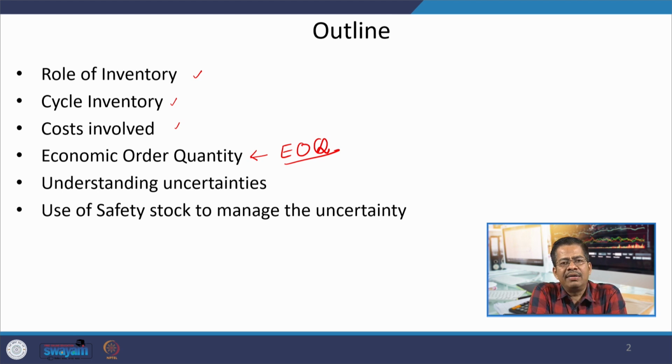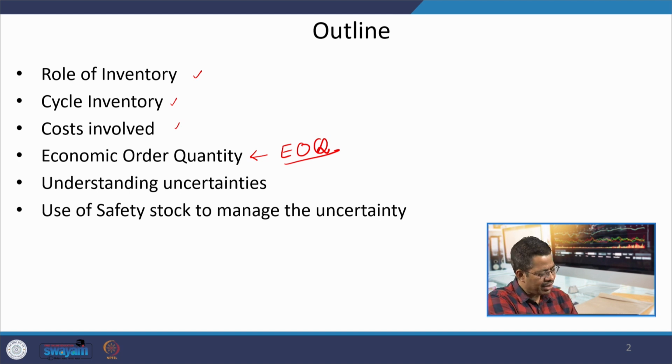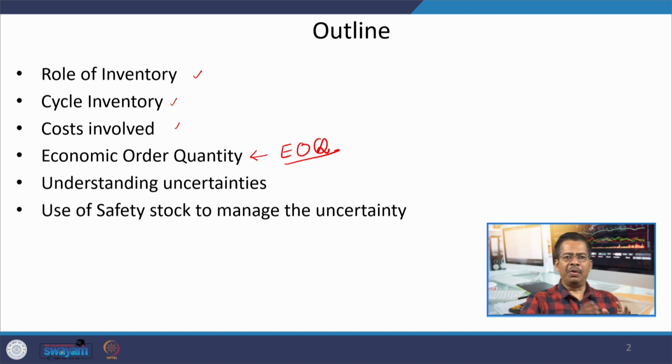We know that forecasting is just one estimate, but there can be a lot of fluctuations and errors in my forecasting data, and that may lead to some kind of uncertainty in the demand. If I know with 100% confidence that tomorrow there will be a requirement of 100 units, so today I will procure only 100 units so that I can fulfill the demand of 100 tomorrow.